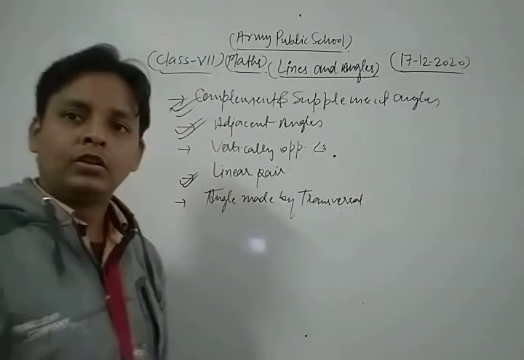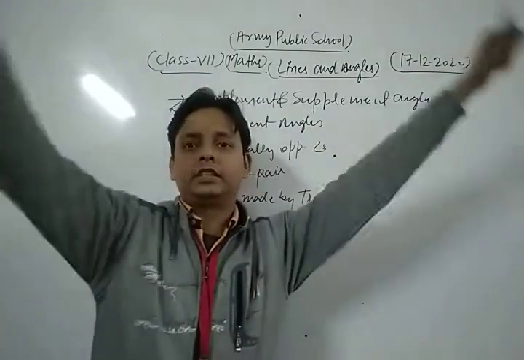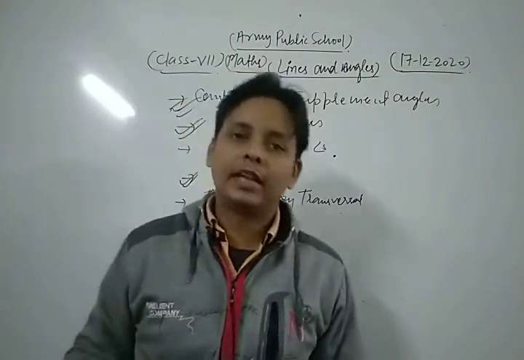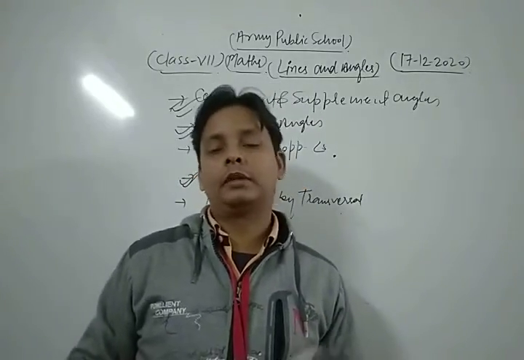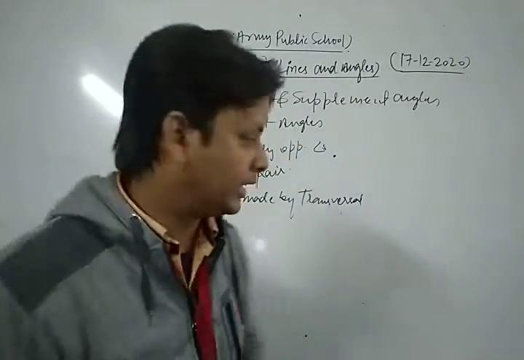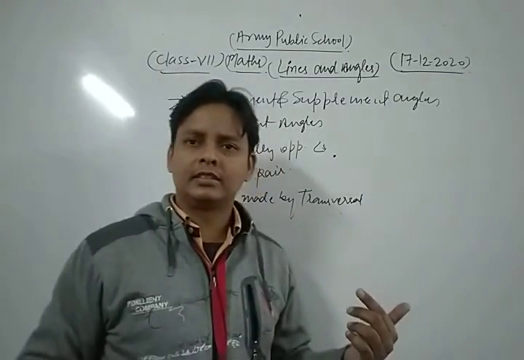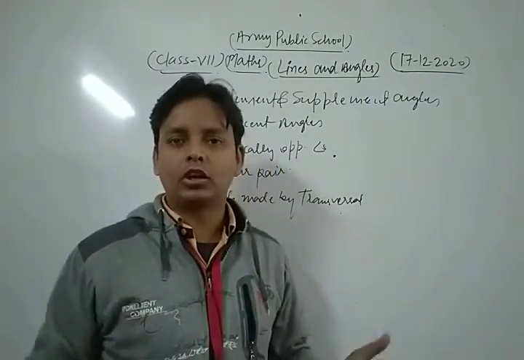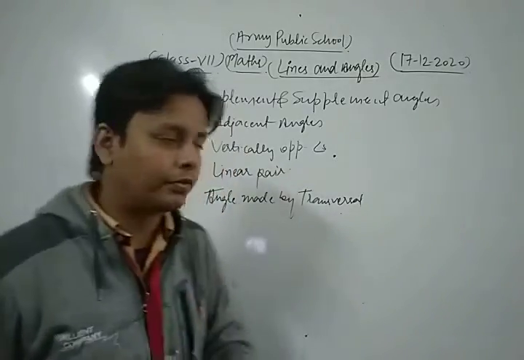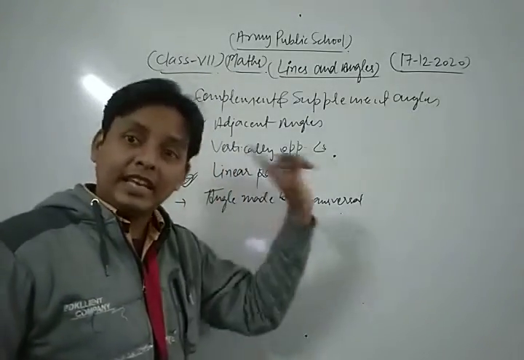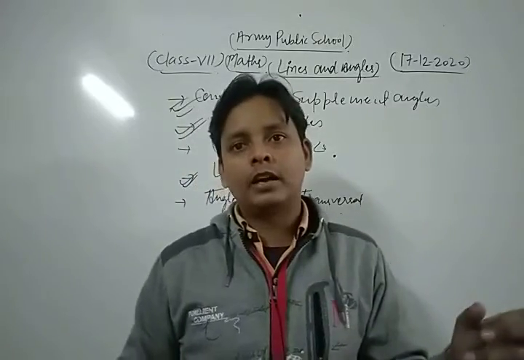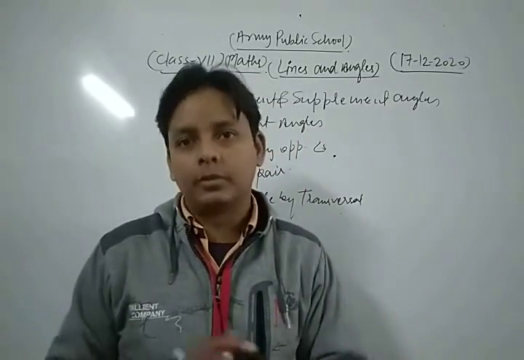Dear students, for a linear pair there are three important conditions: they have a common vertex, they have a common arm, and their non-common arms are opposite rays. Sorry, in adjacent angles we discussed, the last one, that the non-common arms are opposite rays, is wrong. That is for a linear pair. In adjacent angles, their non-common arms are on either side of the common arm.